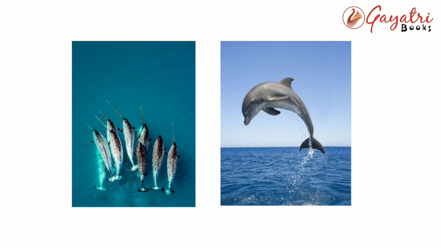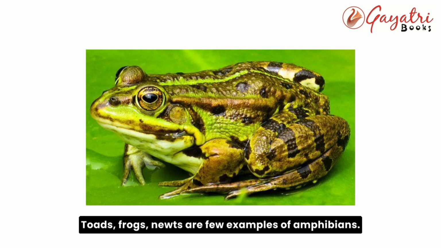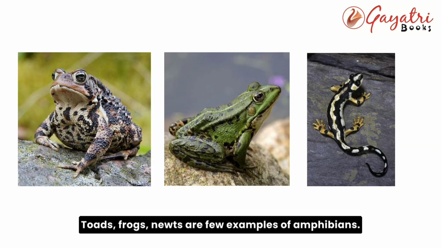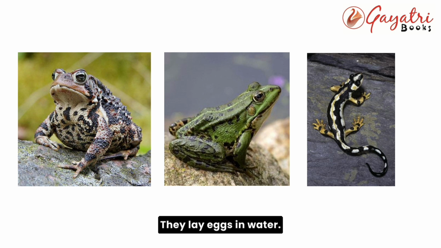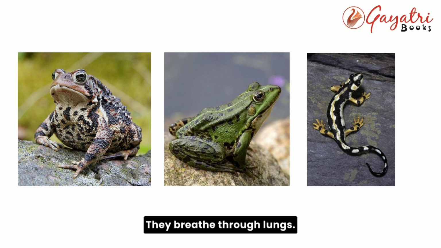live in water. Amphibians. Animals that live both on land and in water are called amphibians. Toads, frogs, newts are few examples of amphibians. They lay eggs in water. The young ones live in water and breathe through gills. When they become adults, they breathe through lungs.